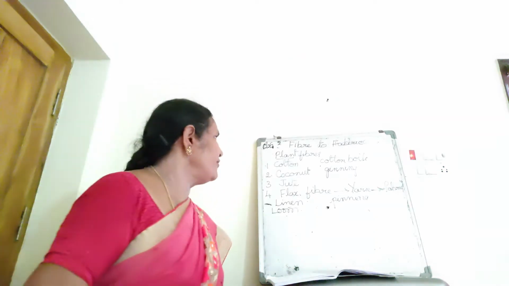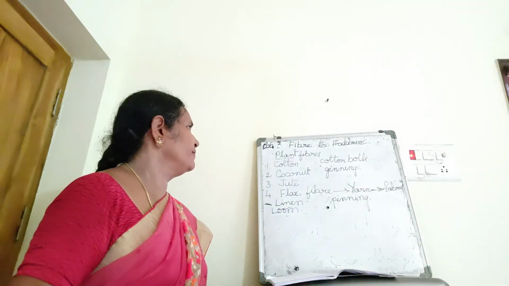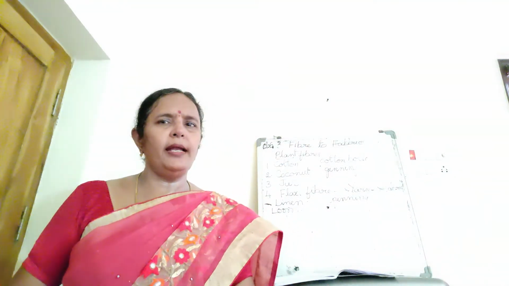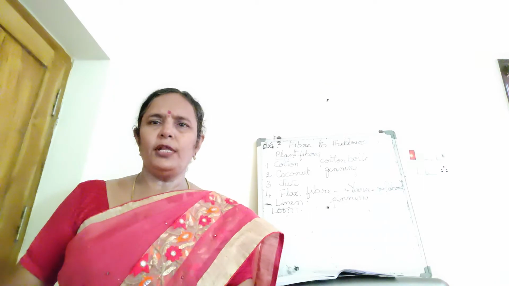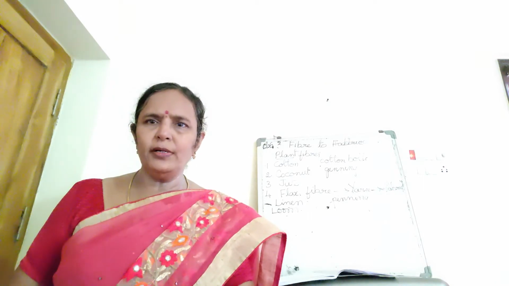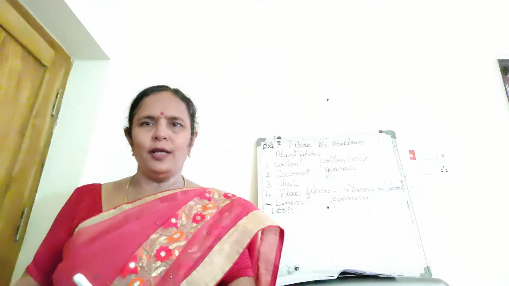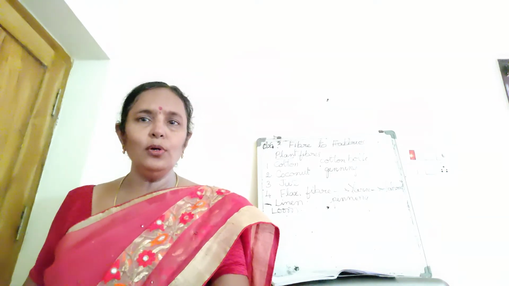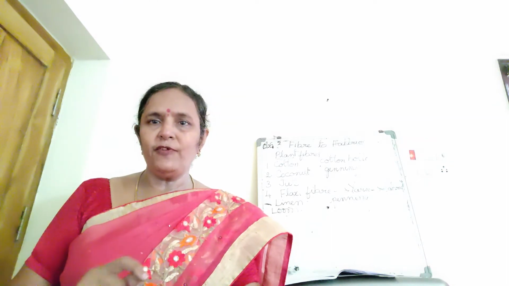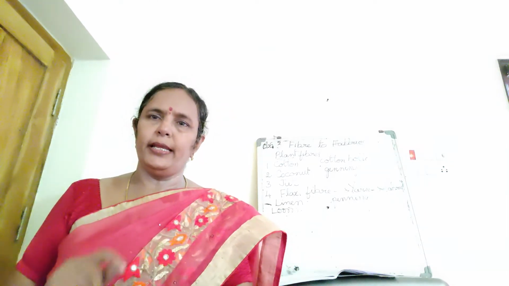So these are the different plant fibers: cotton, coconut, jute and flax. Cotton fruits give us cotton fiber. That cotton fiber is made into yarn. The yarn is woven into cloth. Separating cotton fiber from the cotton seeds is called ginning.